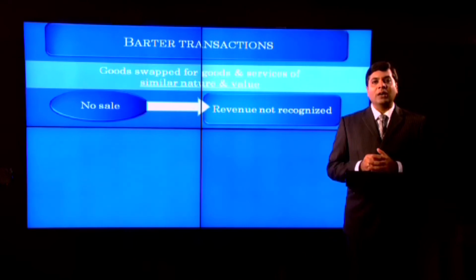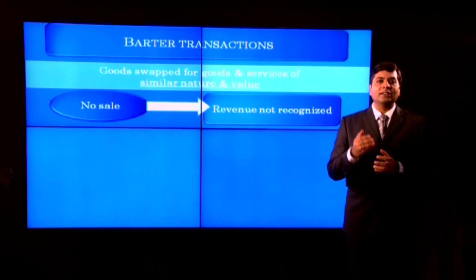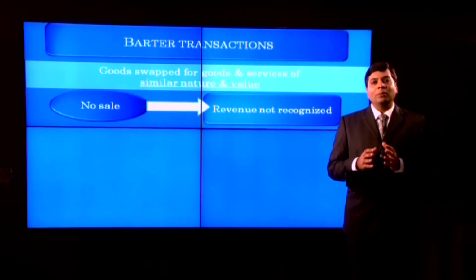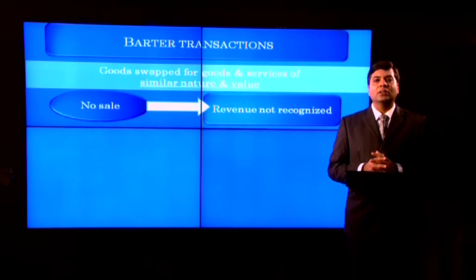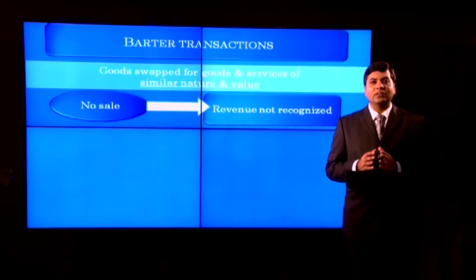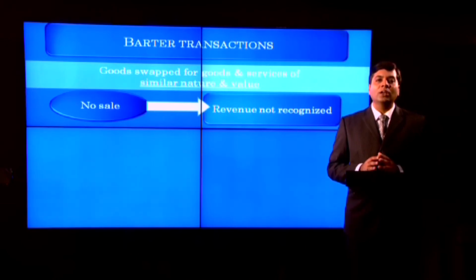To meet demand, one organization delivers stock at one location and receives stock at another location of the same nature and value. For example, if entity A delivers 2000 liters of milk to entity B at one location and as consideration receives 2000 liters of milk from entity B at a second location, then as per IS 18 it is not a sale and therefore revenue should not be recognized.